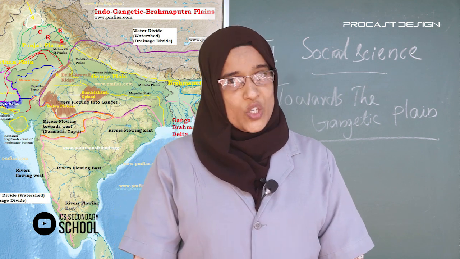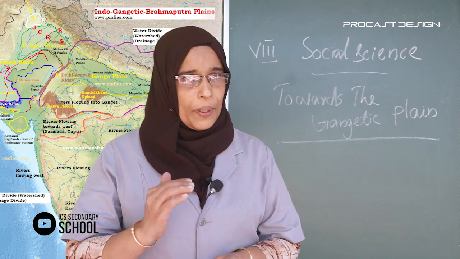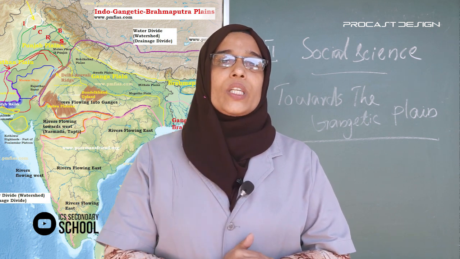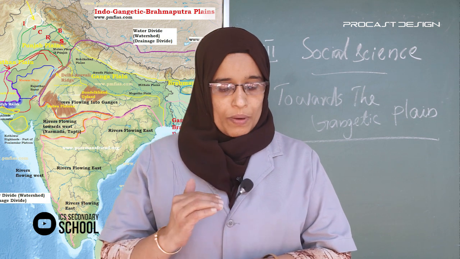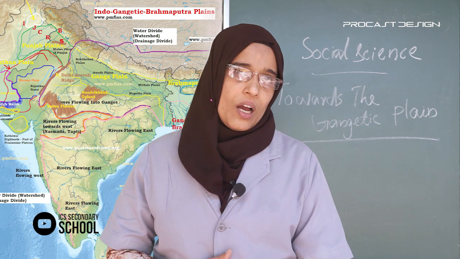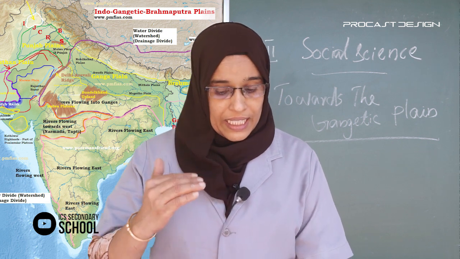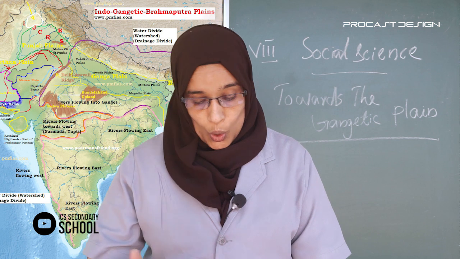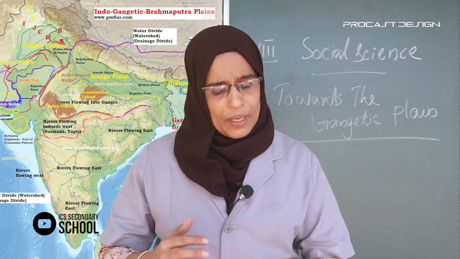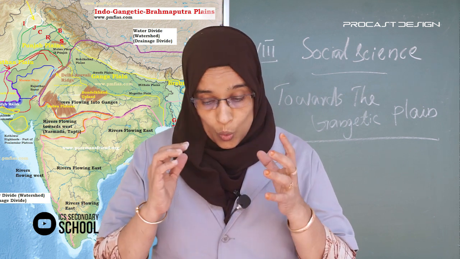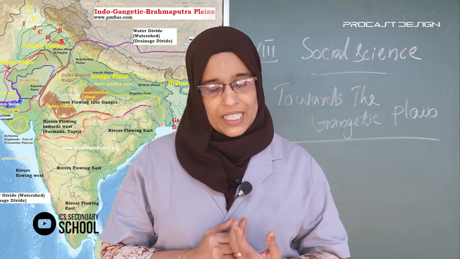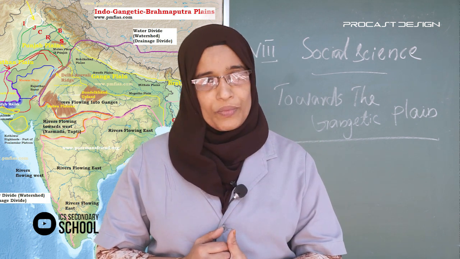The languages spoken by the people who inhabited various parts of Europe and Asia are regarded as the Indo-European languages. Among them, the people who spoke Sanskrit came to be known as Aryans.